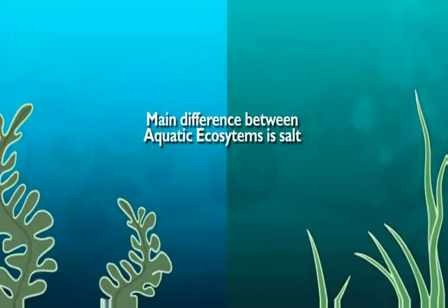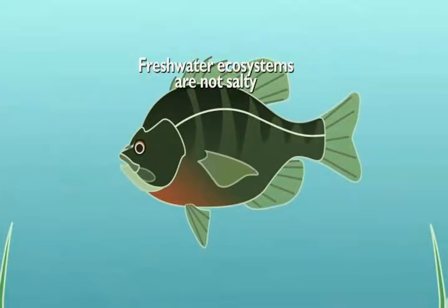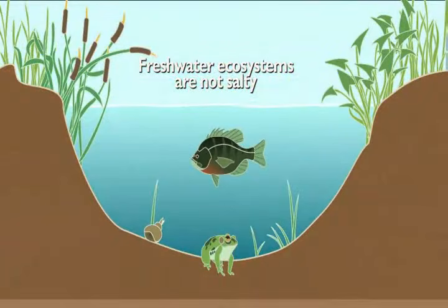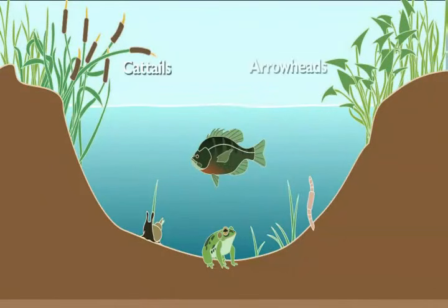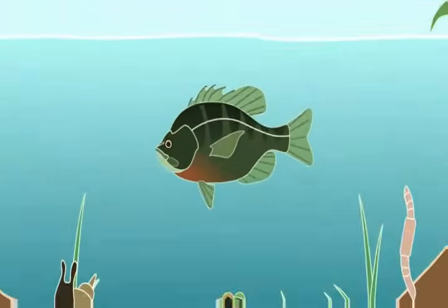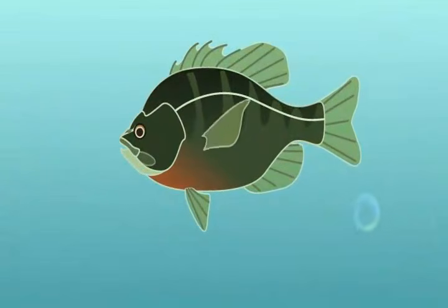The main difference between aquatic ecosystems is salt. Freshwater ecosystems are not salty. Well, freshwater has a tiny bit of salt, but not enough to make a difference. Creatures like snails, worms, and frogs live in freshwater. Plants like cattails and arrowheads grow there too. Sounds like the swamp behind my house.